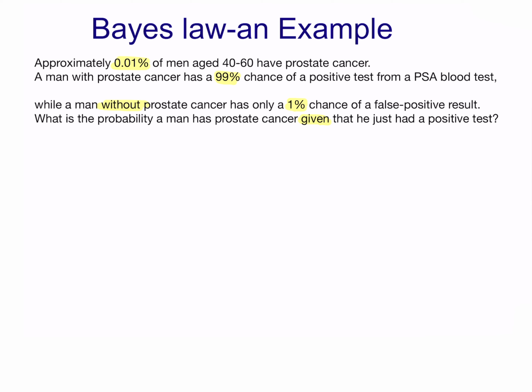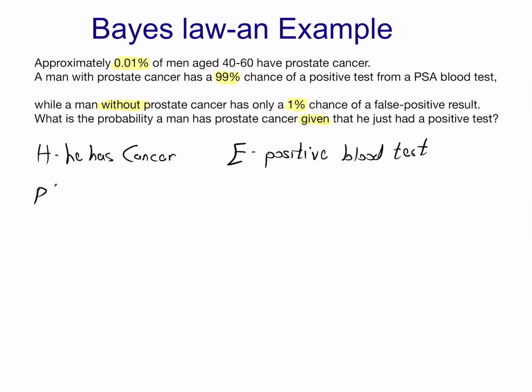So let's define the terms. H means he has cancer. E, or the evidence, means the blood test was positive. So according to the test, he has cancer. We want to calculate P of H given E, the probability that he has cancer given that the test came out positive. Again, if the test is 100% accurate, no false positive, if the test came out positive, then we know for a fact that he has cancer. But the test is not 100% accurate, and therefore we don't know for sure he is sick.